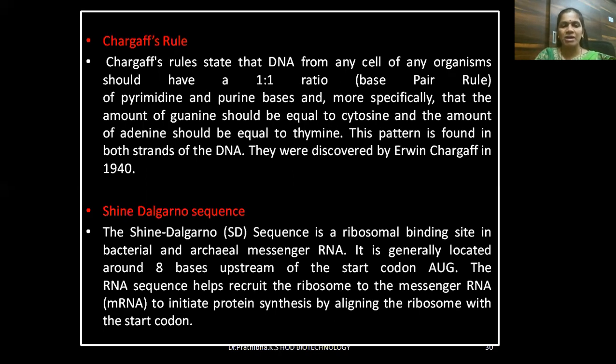SD sequence or Shine-Dalgarno sequence is a ribosomal binding site in bacterial and archaeal messenger RNA. It is generally located around 8 bases upstream of the start codon AUG. The RNA sequence helps recruit the ribosome to the messenger RNA to initiate protein synthesis by aligning the ribosome with the start codon.